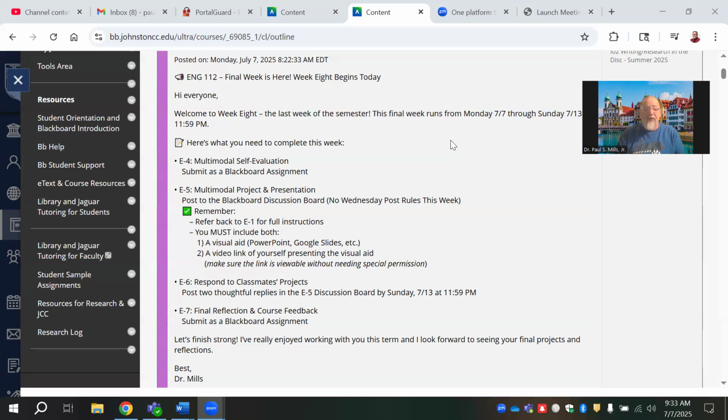So we'll look at that folder in a second. Then E6, what you'll do for the E6 assignment is you'll just reply to two other classmates' multimodal projects inside the E5 discussion board. I hope that makes sense. So E6 actually takes place inside of the E5 discussion board. Again, that's by Sunday night at midnight.